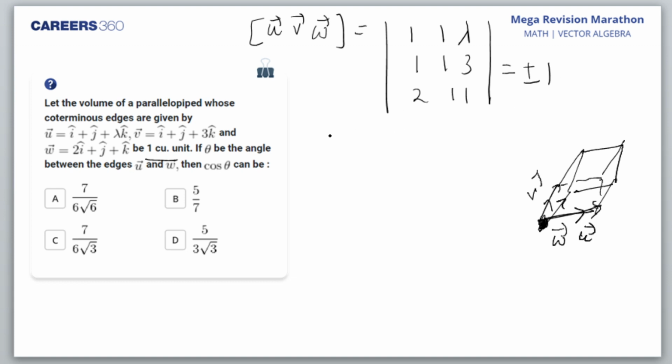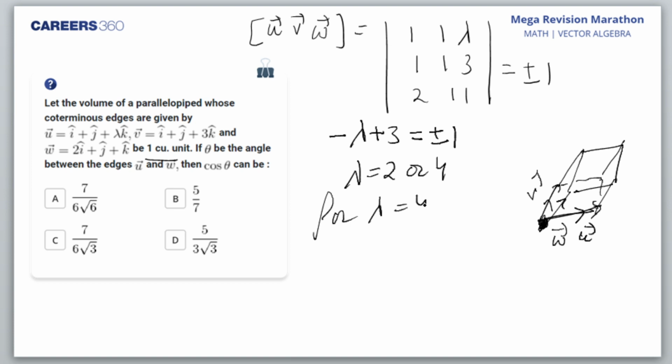So what do I get? When I solve it, I get minus lambda plus 3. I'm fast forwarding the calculation, students. We have to do more questions. Then when I take plus 1, I get lambda is equal to 2 or 4. When I take plus, I get 2. When I take minus, I get 4. Now for lambda is equal to 4, I am calculating. C is the answer. Yes, Chiru, you're right. Yes, Dilip, C is the answer.